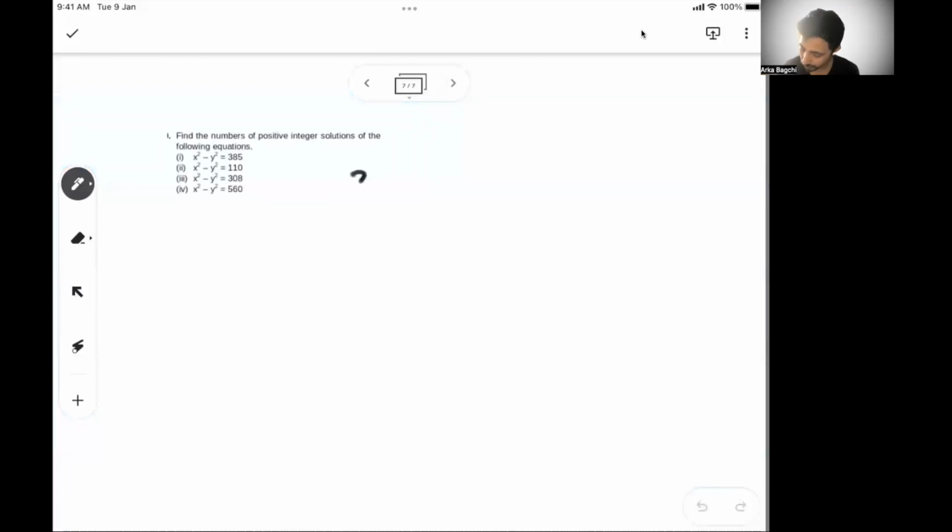So here they said x square minus y square is equal to 385. So I can easily write (x plus y) into (x minus y).